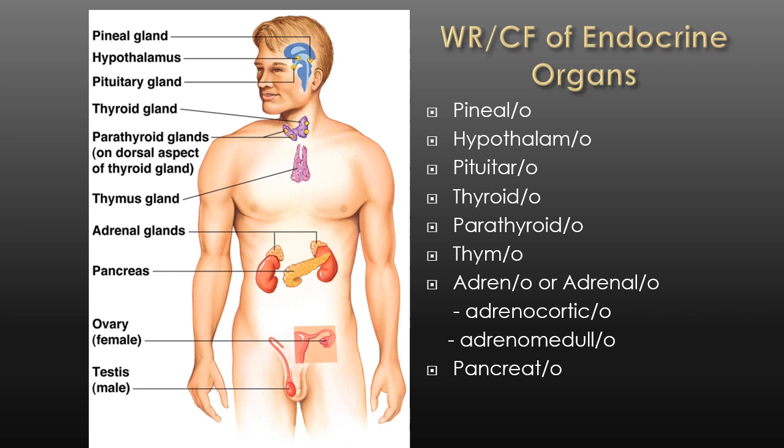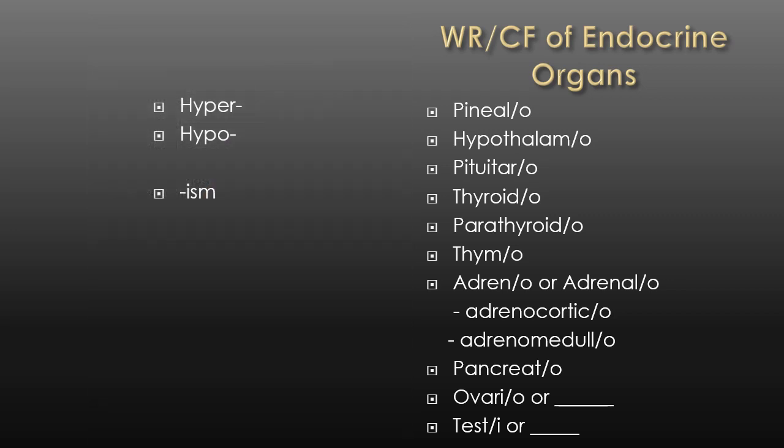And then the endocrine organs, ovary and testis, we've covered under the reproductive system. So if you recall, aside from ovario, it's also oophoro. And aside from testi, it's also orcho or orchido. So if we're talking about secretions here, which is the function of all of these glands, it is common to use the prefixes hyper and hypo. That is, if there's increased secretion or decreased secretion of these organs.